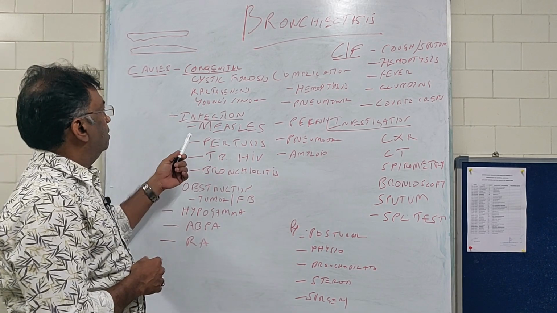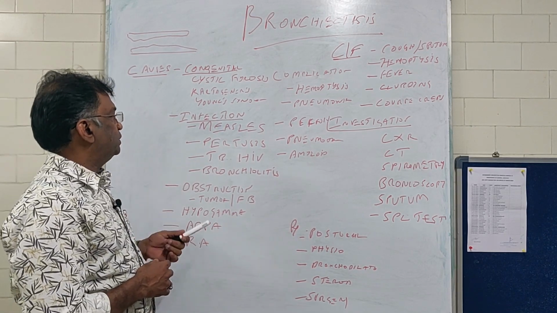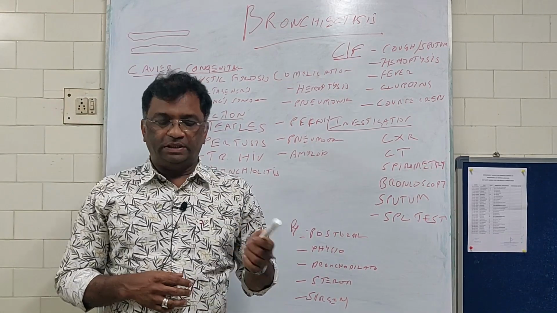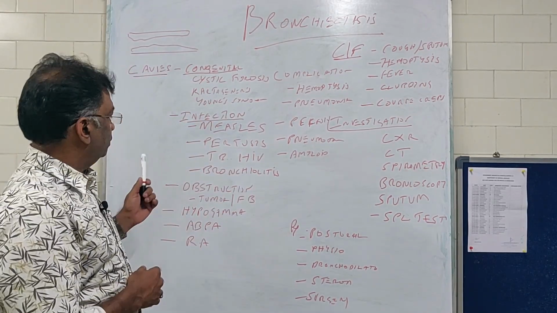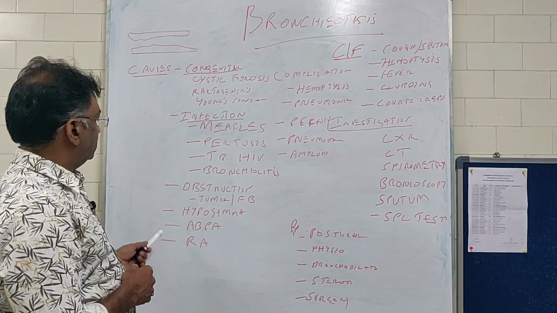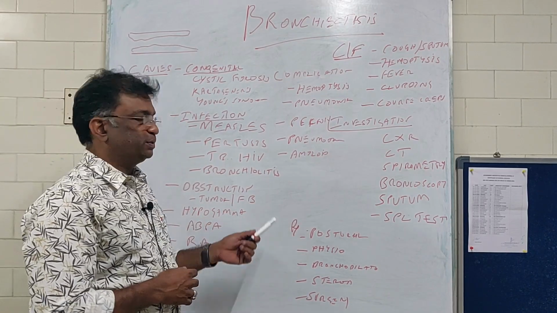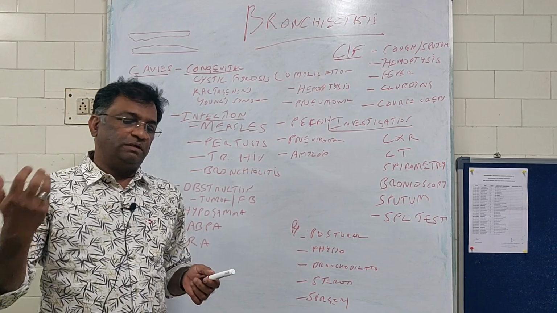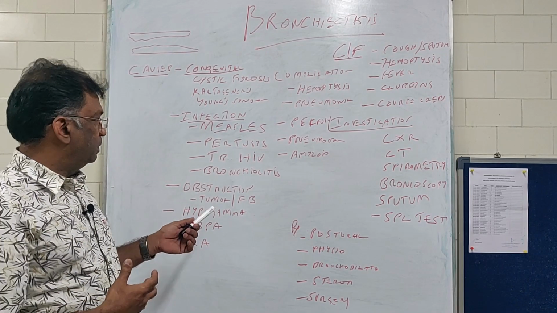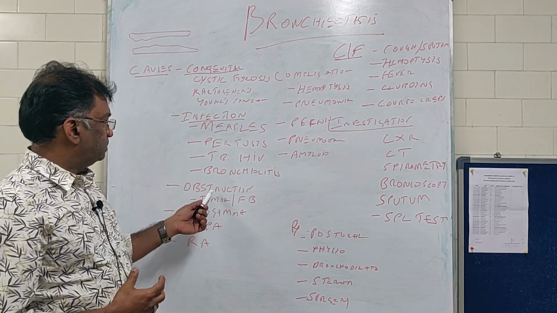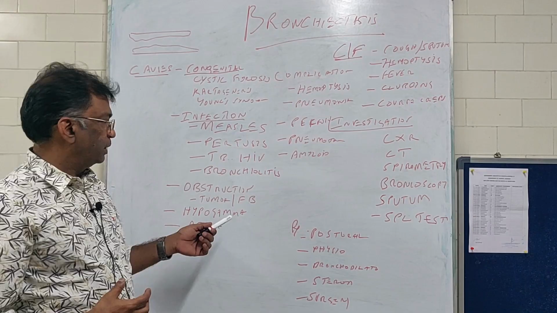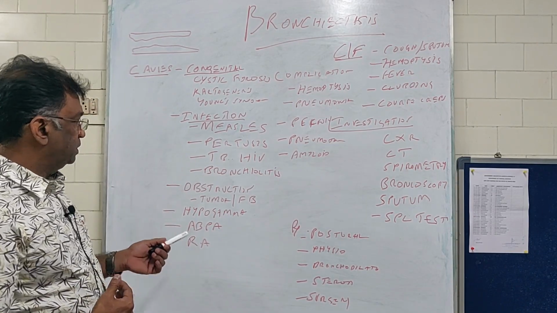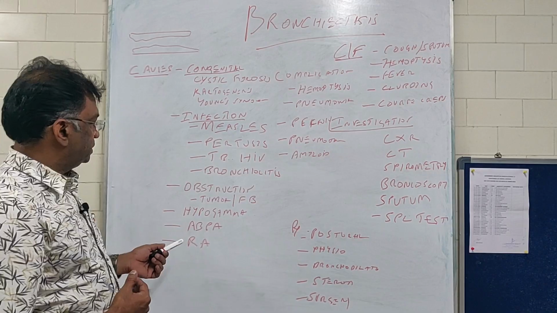Infections: measles, pertussis, tuberculosis, HIV, bronchiolitis. All these are common infective causes of bronchiectasis. Then it can be secondary to obstruction because of a tumor, which can be intraluminal, or pressure from extraluminal tumors can cause obstruction, which can lead to bronchiectasis. Any foreign body aspiration can cause obstruction and bronchiectasis.